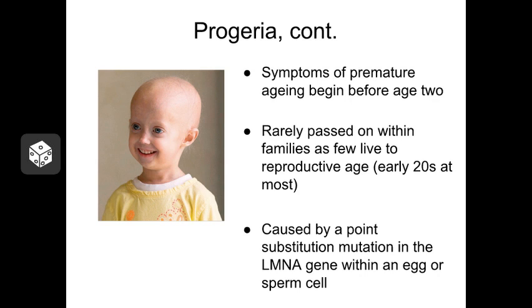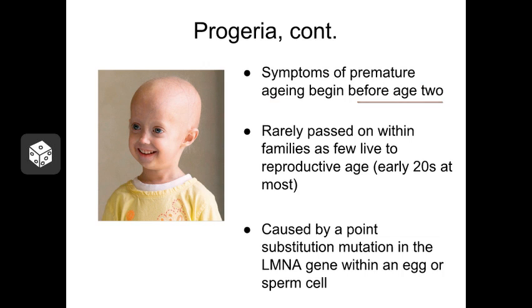And remember that proteins run the cell. They do all the important jobs inside the cell. So people with progeria have difficulty with cell division, with healing, things like that. And this can result in premature aging. Now, by premature aging, I don't mean you get a few wrinkles a little bit early. No, this shows up really early. Most individuals with progeria have symptoms by the age of 2. Things like hair loss, organ dysfunction, wrinkling of the skin, and so on.